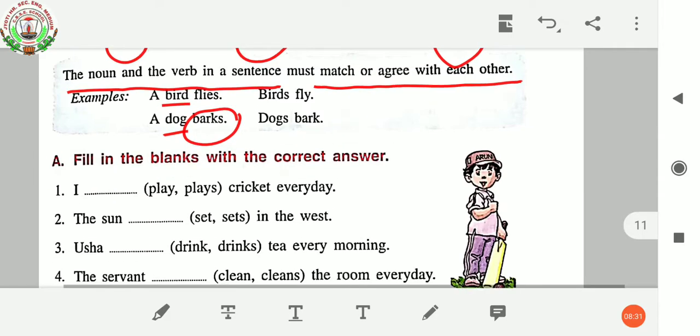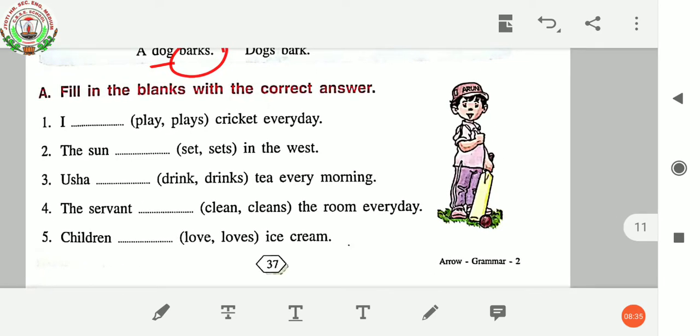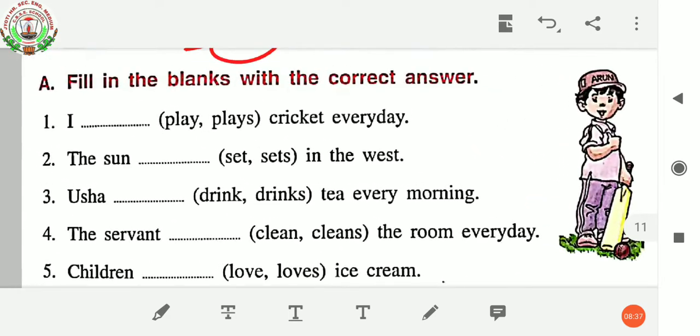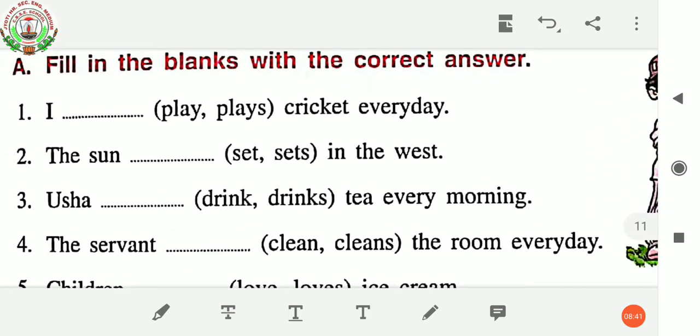Now let's come to your exercise portion. We have to write over here. The first question is, fill in the blanks with the correct answer. You have to choose. In this bracket you can see two options are given. You have to choose any one option and write it in this blank.